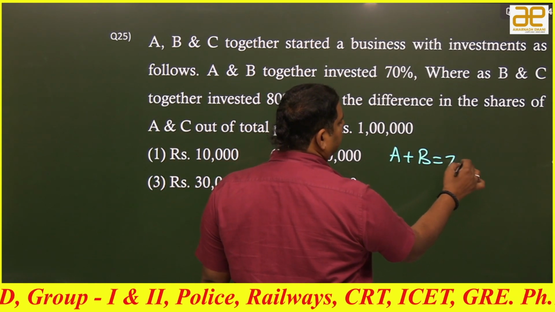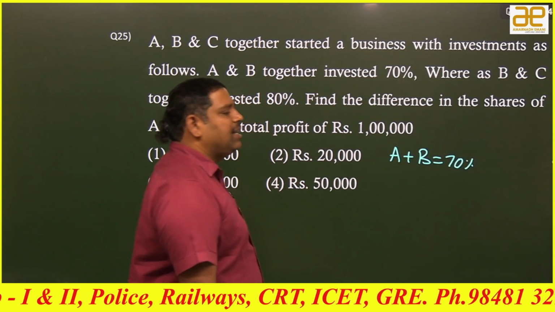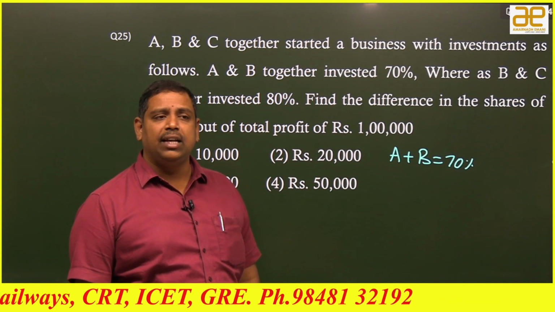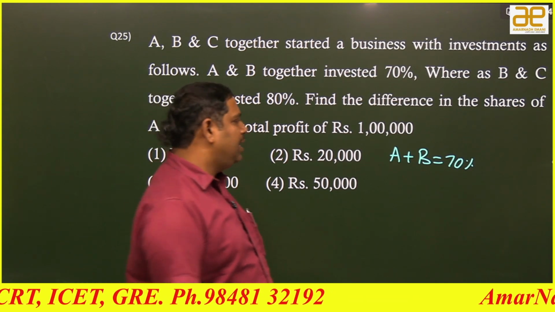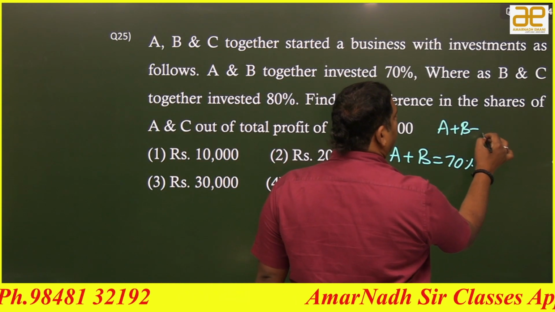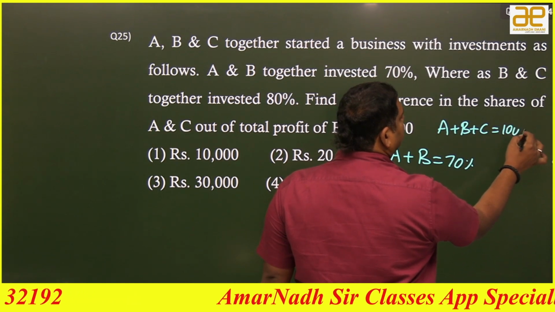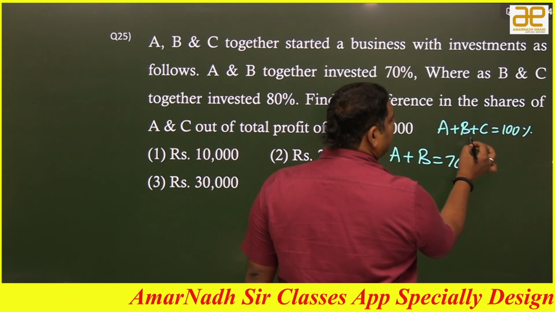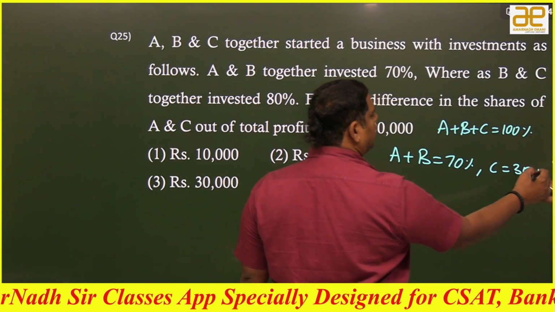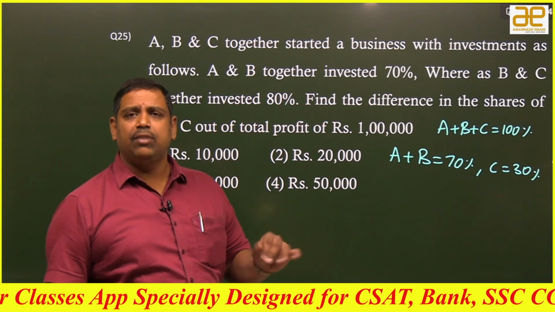Actually, what we can observe from this is that the total investment is 100%. A, B, C, all the three together is 100%. In that, AB is 70%, which means C is 30%. The investment of C is how much? 30%. Like that we can calculate.